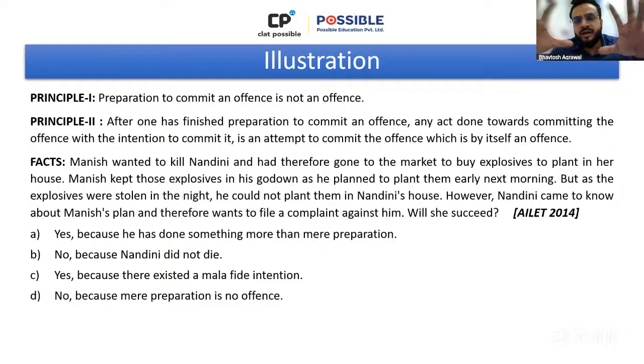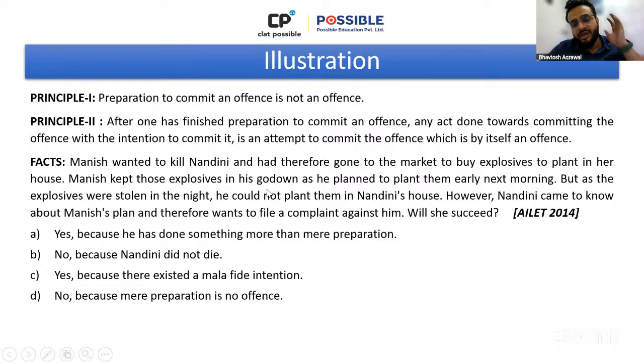आंसर तो उसका D हो जाएगा. But there is a larger question attached to it, which is whether he had any mens rea or not. Clearly, the answer is yes, because he wanted to do it. In the facts it is mentioned he planned to plant them early next morning. अगर उसका ये प्लान है और फैक्ट्स में फर्स्ट टाइम लिखा है wanted to kill नंदिनी, wanted to do something is intention, बात ही खत्म हो गई. Clear-cut case of intent for sure.